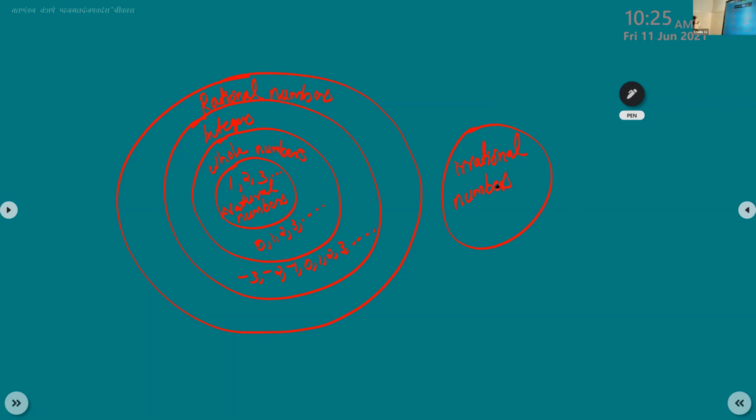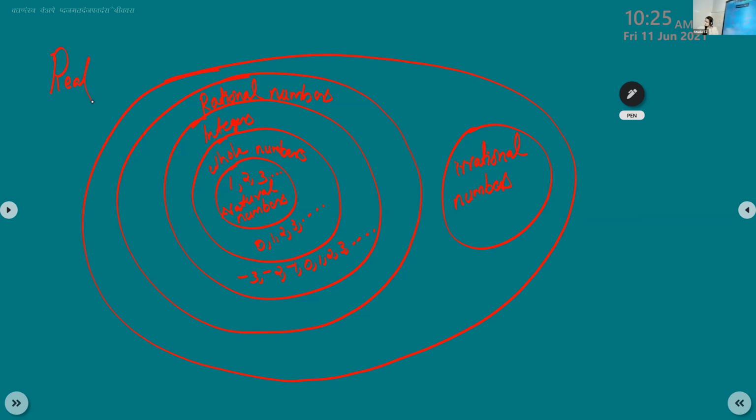So we have a set of rational numbers and irrational numbers. All together, rational numbers and irrational numbers are called real numbers. The whole set is known as real numbers.